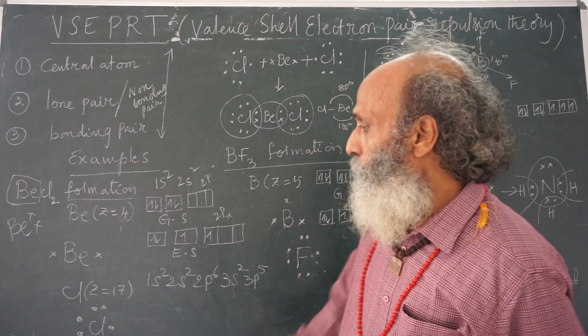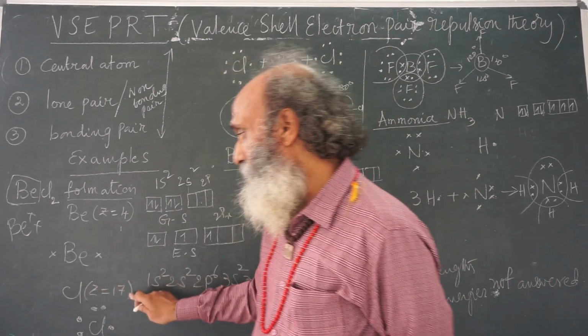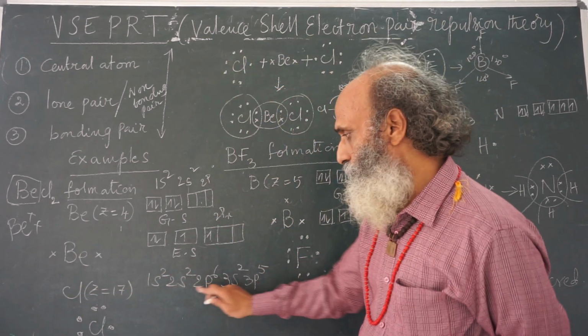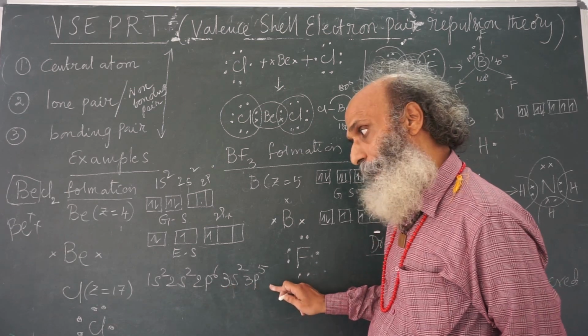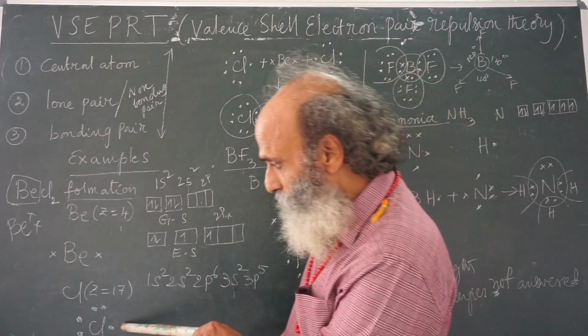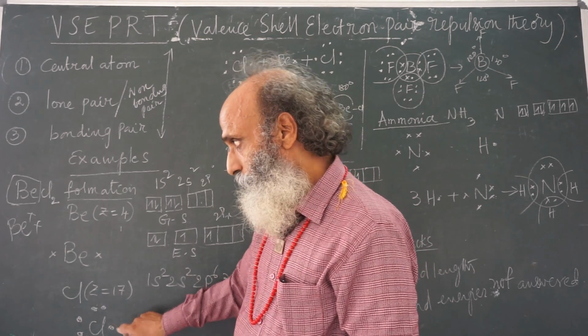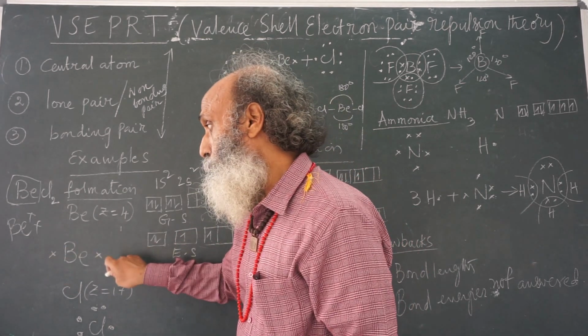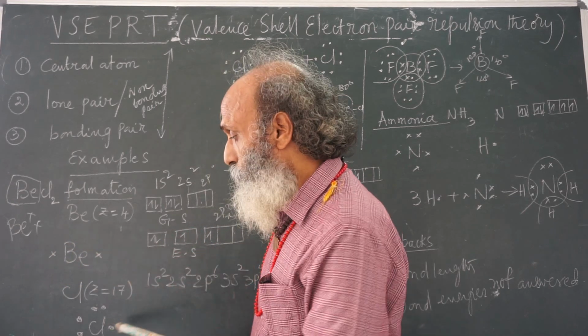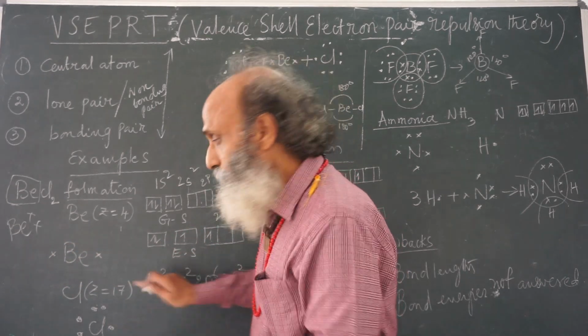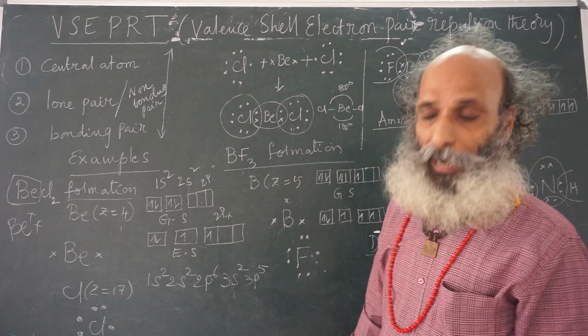Now, chlorine. Chlorine atomic number 17, 1s2, 2s2, 2p6, 3s2, 3p5. So, chlorine dot structure is this. There is 1 unpaired electron. Now, beryllium has 2 unpaired electrons, chlorine has only 1 electron. Therefore, we need 2 chlorine atoms.